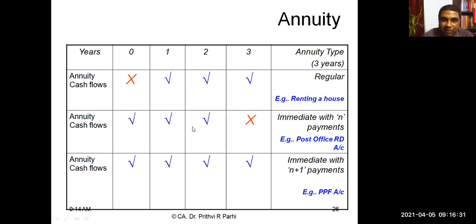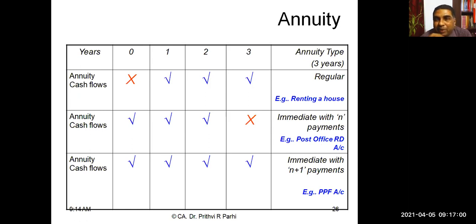This kind of annuity is referred to as annuity immediate. Example, if you open an RD account in the post office, you can find this kind of cash flow. You have to deposit money first. If it is for 12 months, then in the last month you don't have to deposit anything. The account will mature and you will get back the money. Understood?